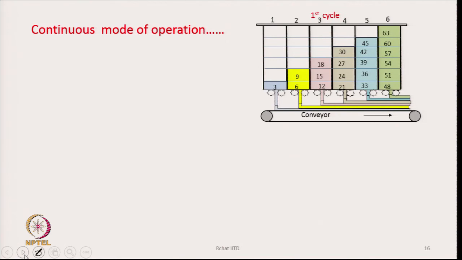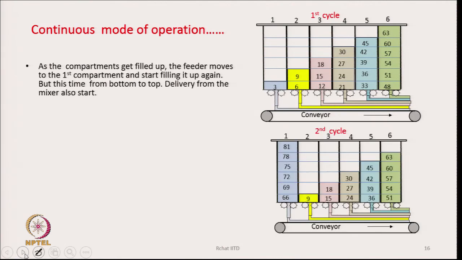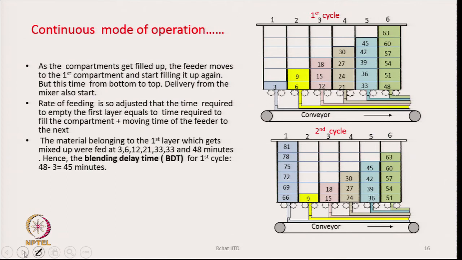But now, if we go into how the operation starts, as the compartments get filled up, the feeder moves to the first compartment, that is, after filling up all from 1st to 6th, the feeder will go back from the 6th to the first compartment again.